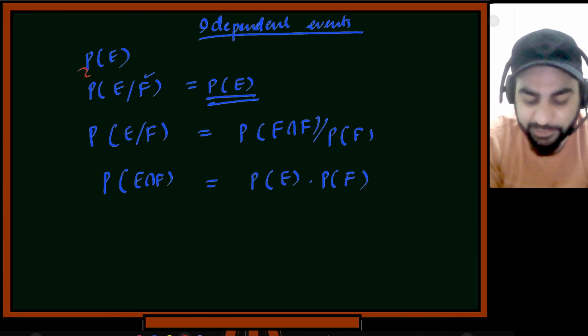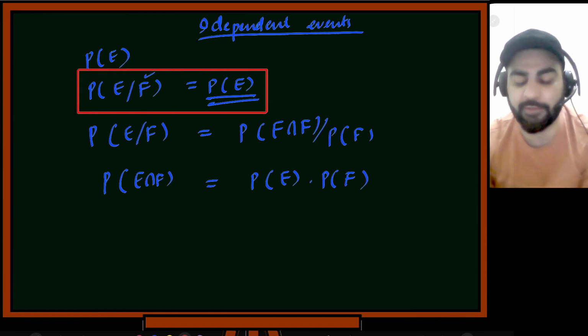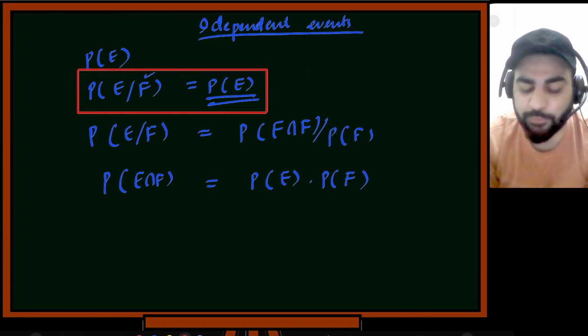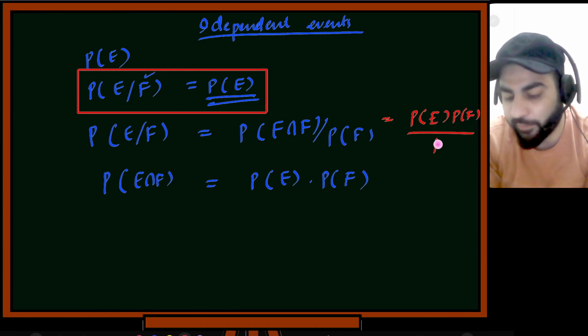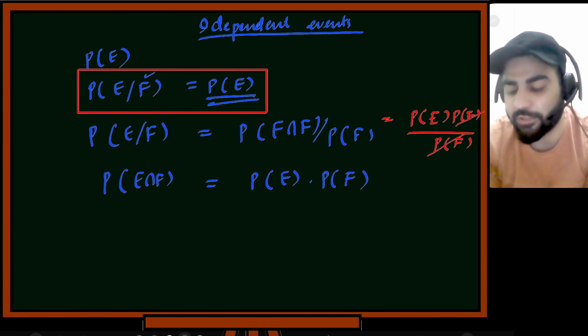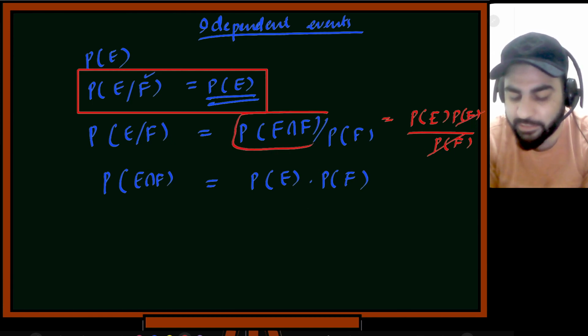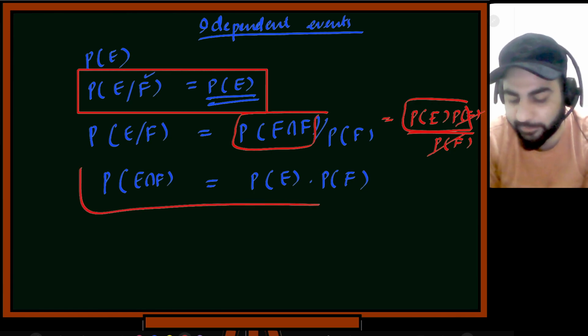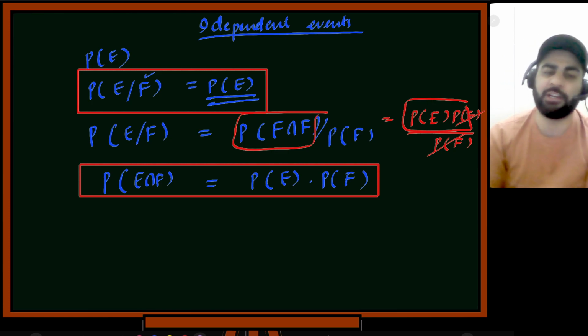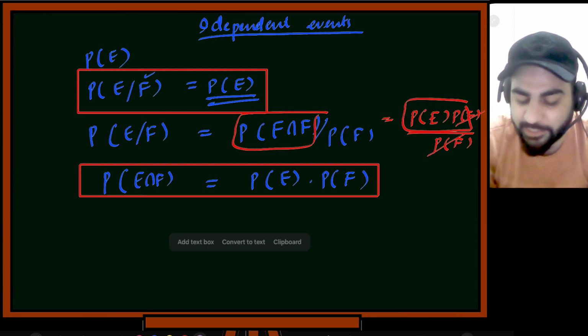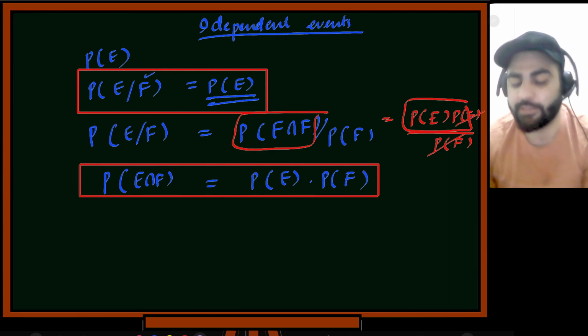This is by definition. I'm saying what is the meaning of independence. So from there, probability of E given F was equal to probability of E intersection F divided by probability of F. This can be written as probability of E times probability of F divided by probability of F. That's how these got cancelled. So this basically means this is equal to this. That's what I wrote here. This is the definition of independence. If two events are independent, then E intersection F is equal to the product of their individual probabilities. That is the mathematical definition.